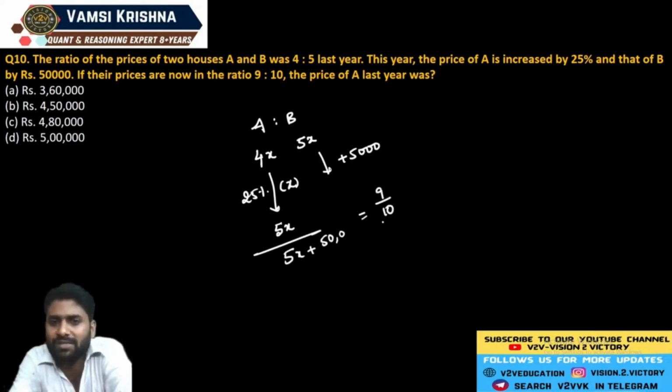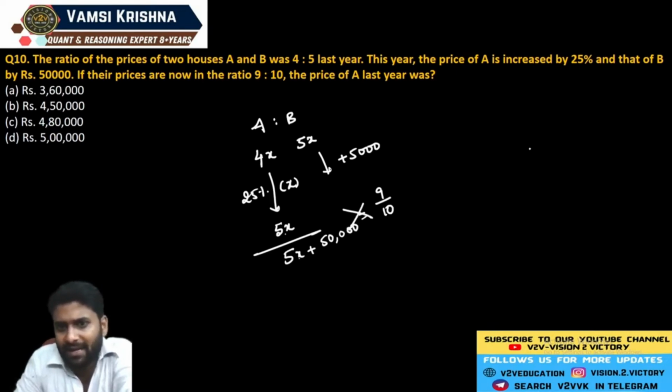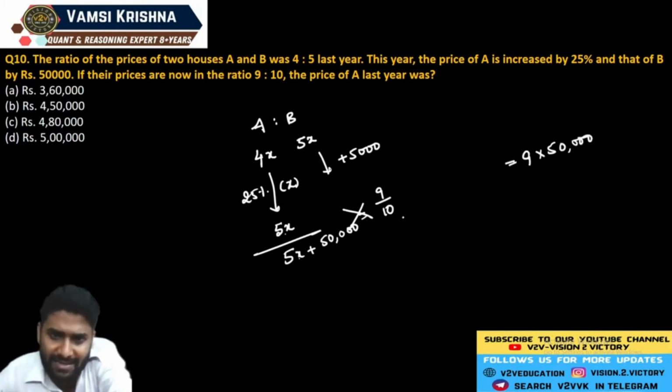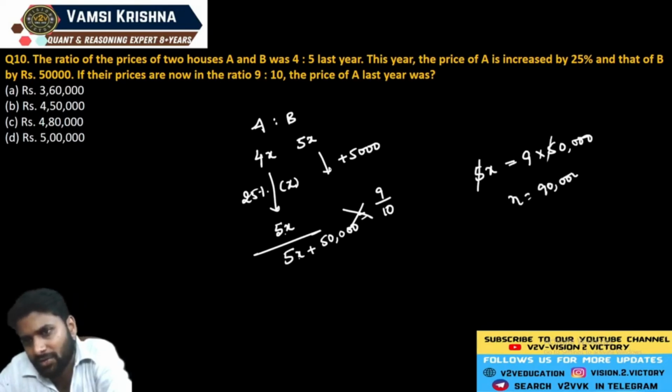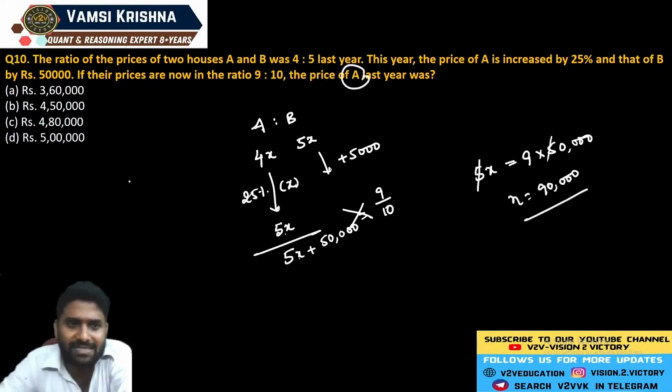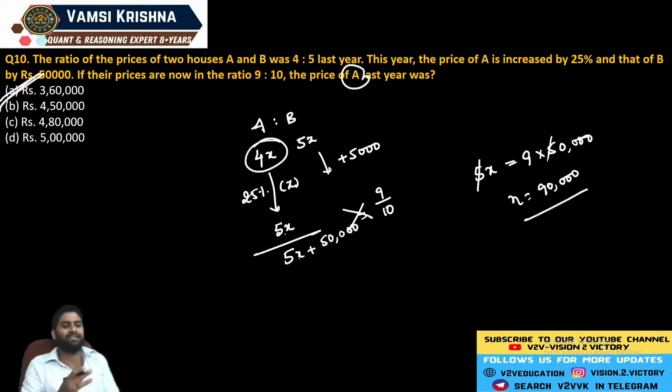Now what is the question? What was the price of A last year? You already know that: here 5x and 5x plus 50,000. If you cross multiply, you will get 9 fives are 45. Just go through the values. 9 is multiplied by 50,000. Here 9 and 10: 10 fives are 50, 9 fives are 45. You will get the value of 5x, so x is equal to 90,000. Now the question, what is the price of A last year? Last year's price is 4x, and 4 nines are 36. Answer: 3,60,000.